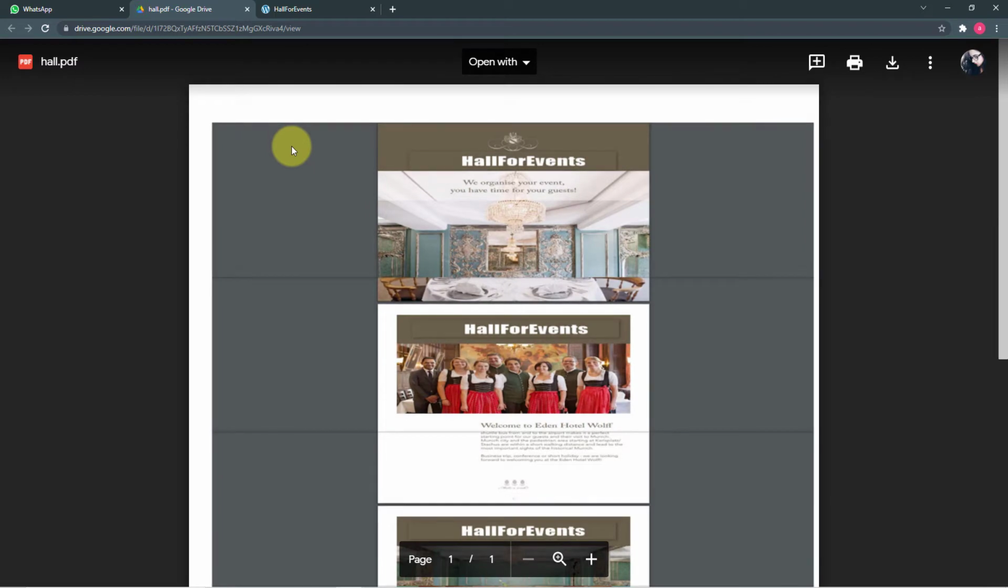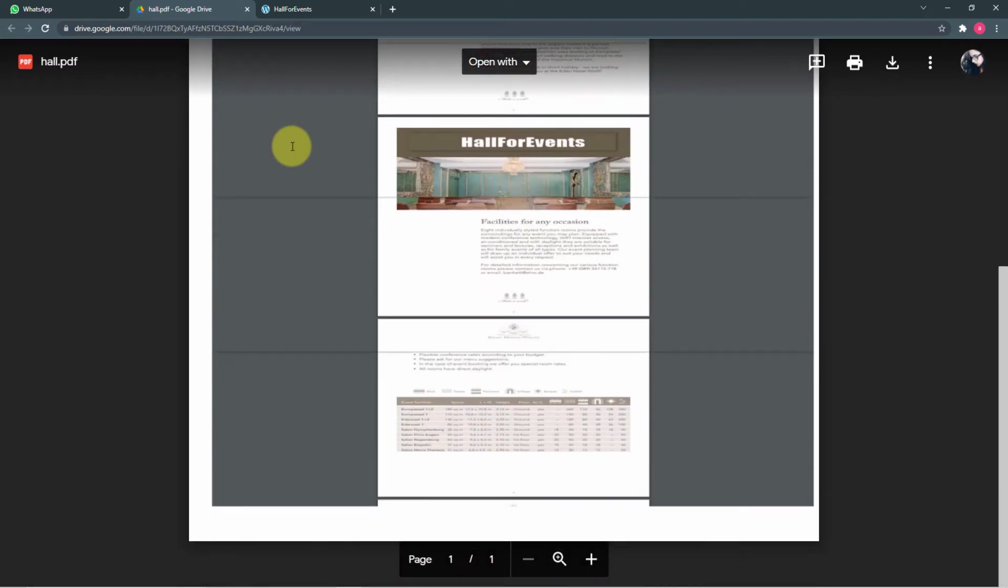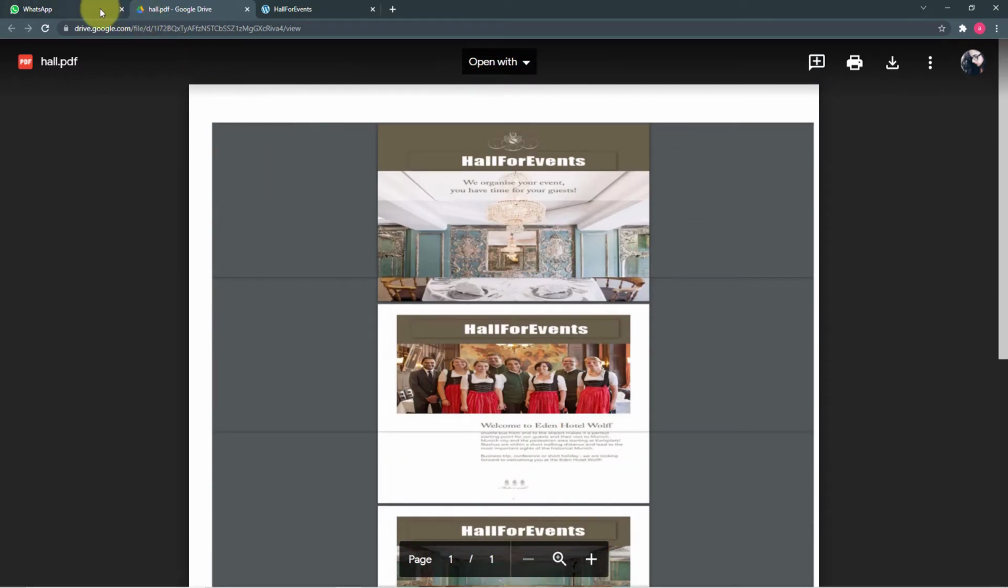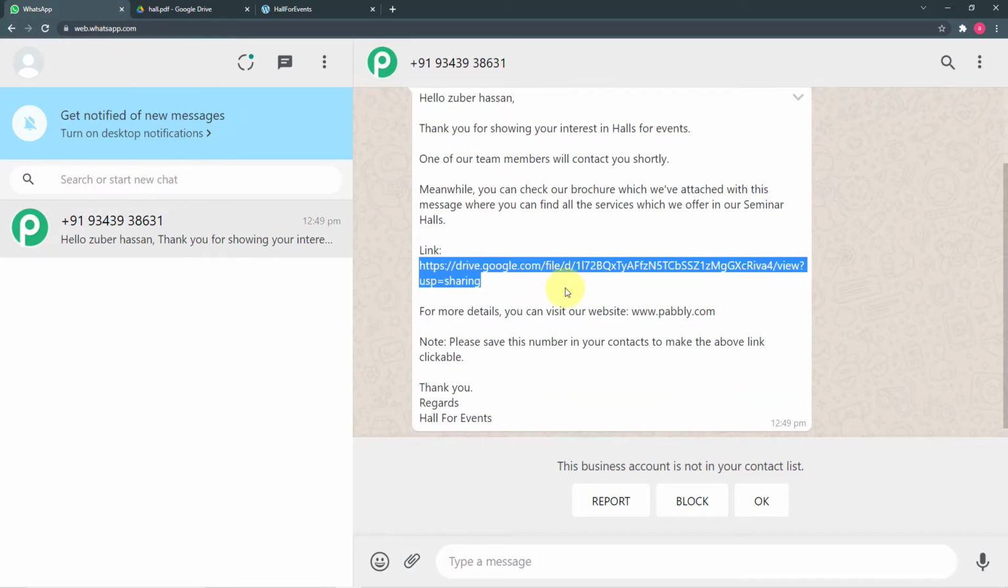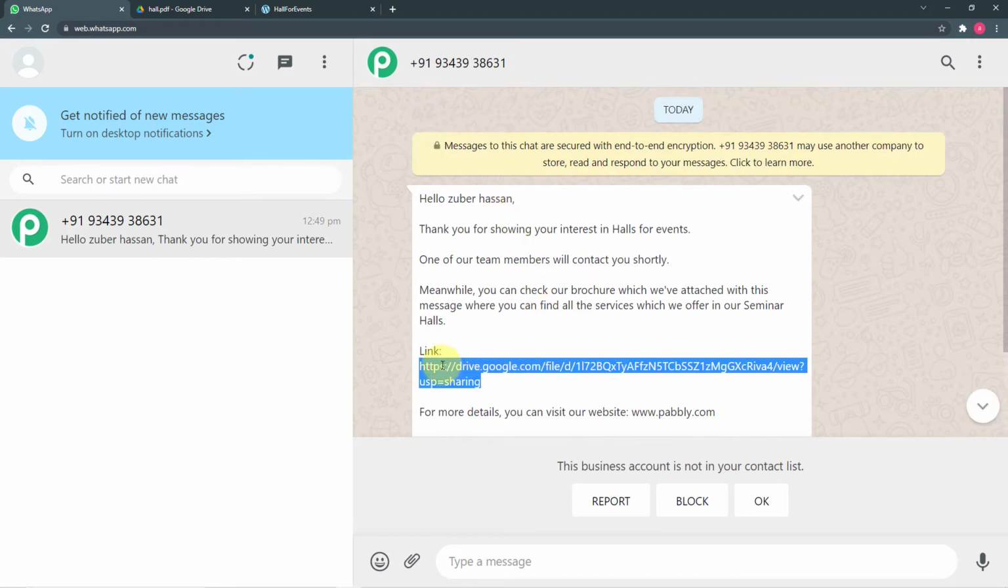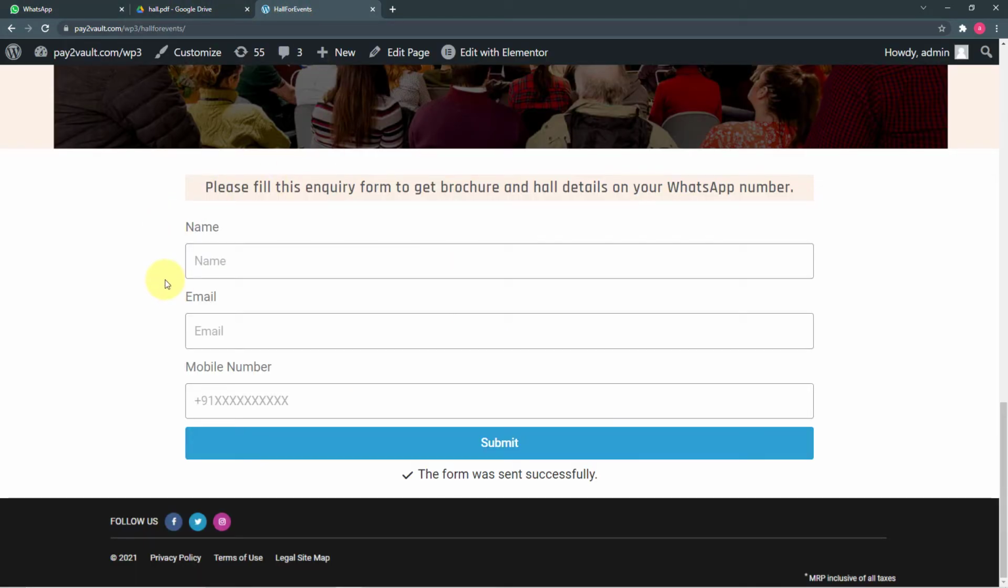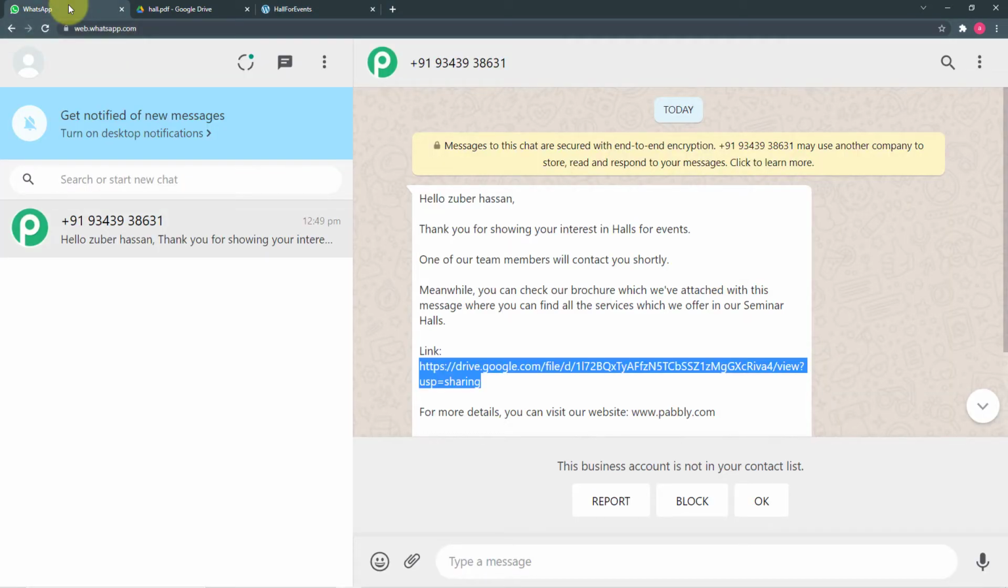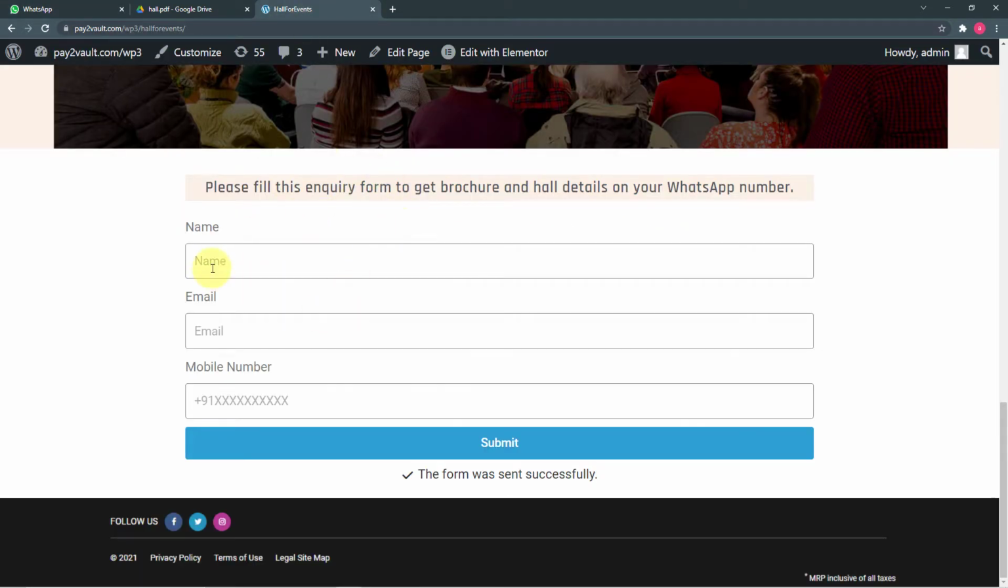So in this link, we have attached the PDF file of the brochure or the details of our business, like this, just to show this example. Now you guys are wondering how I managed to bring this message here without manually typing this message or creating this link. Just by filling an inquiry form here on a website, we have received this message on WhatsApp. So guys, let me show you the easiest possible steps by which you can also make this automation or connection between your Elementor inquiry form and WhatsApp.